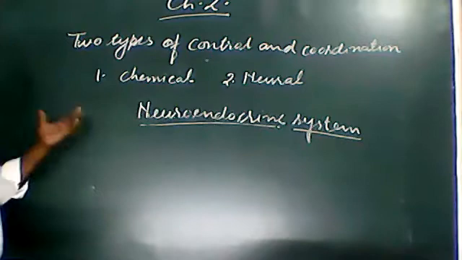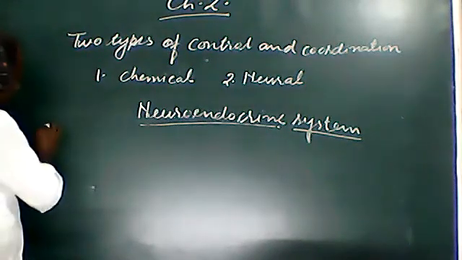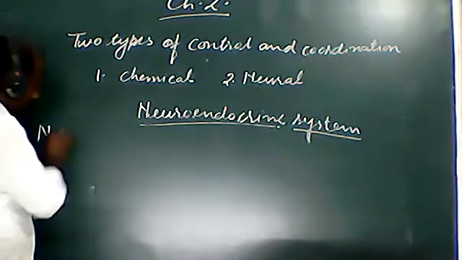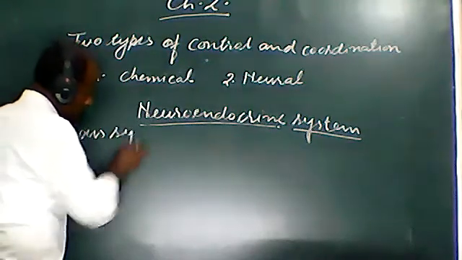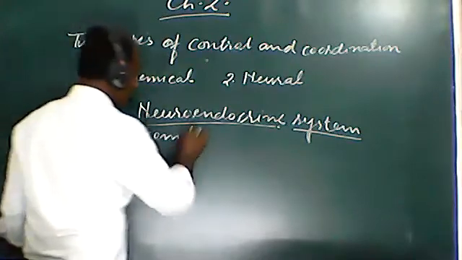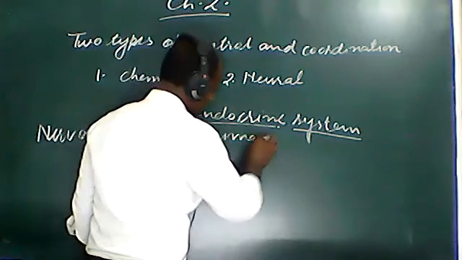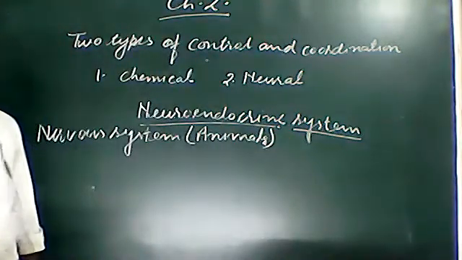Now we have to discuss the nervous system in animals.